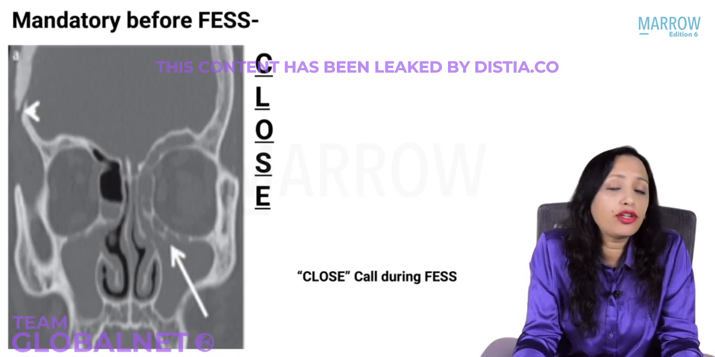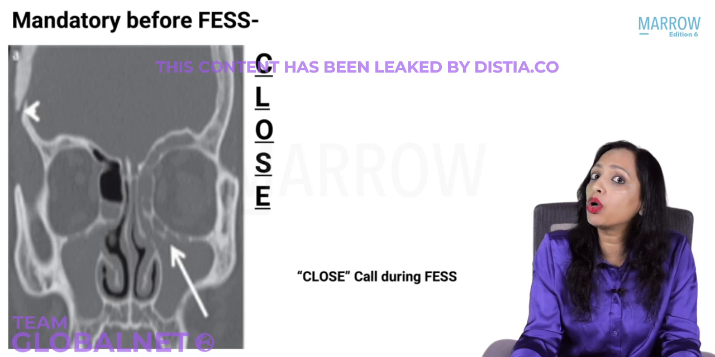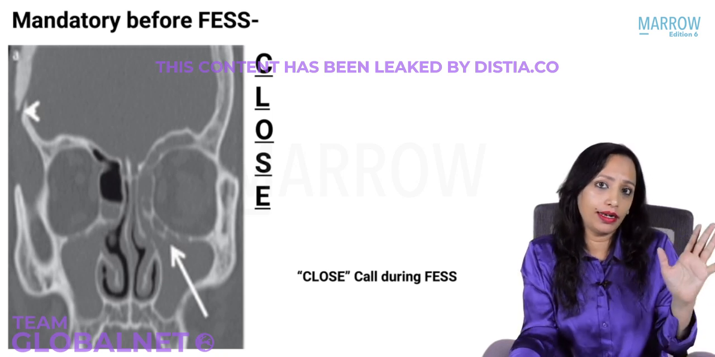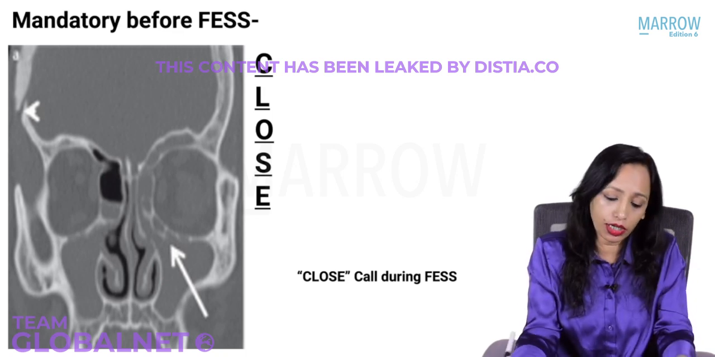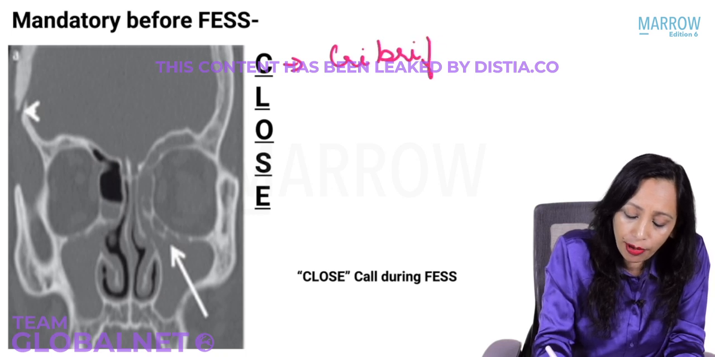Yes, and what are the structures that you will visualize on the CT scan? How do you remember that? To take a CLOSE call before FESS, you get a CT scan done. And what do you have to visualize? CLOSE. What is CLOSE? C is the cribriform plate. The cribriform plate.